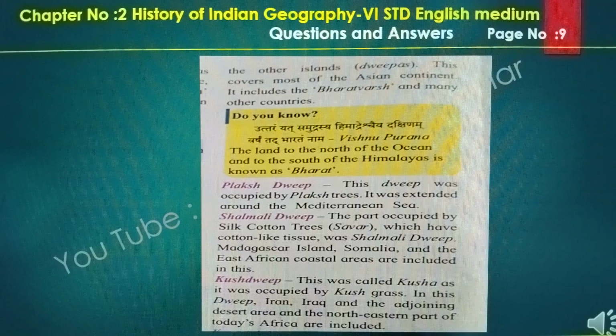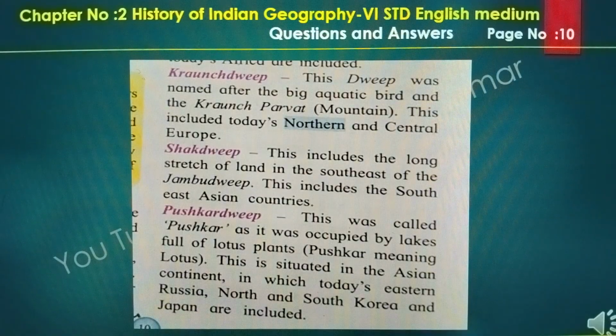In this Dweep, Iran, Iraq and adjoining desert areas and the northeastern part of today's Africa are included. Krauncha Dweep. This Dweep was named after the big aquatic birds and Krauncha Parvat mountain. This included today's northern and central Europe.